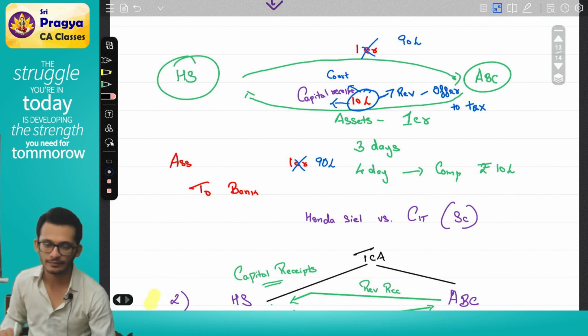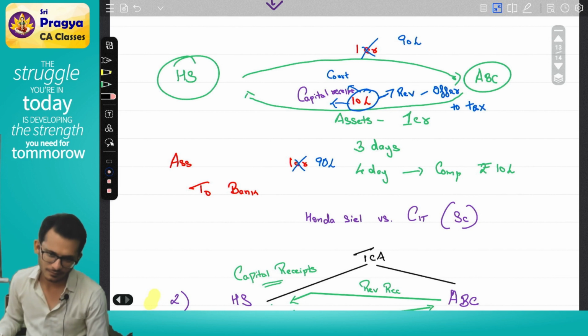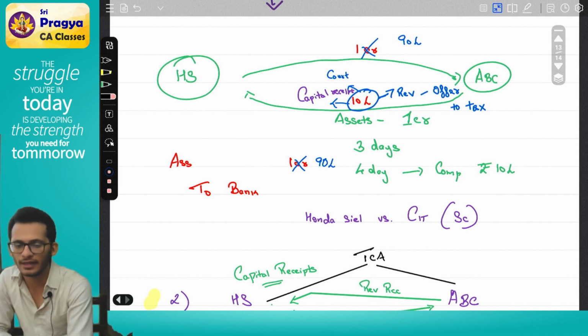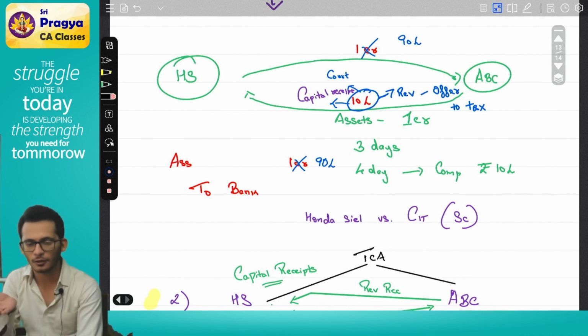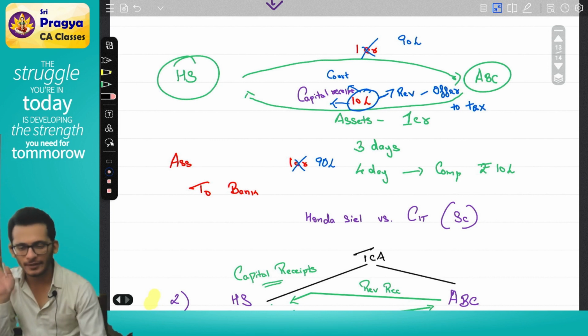Purchase is going where? Which means what will happen? Your income will increase, no? Earlier you would have claimed a purchase of 1 crore. Now you're claiming a purchase of 90, which means your gross profit will increase. So automatically it is being offered to tax. Yes or no?